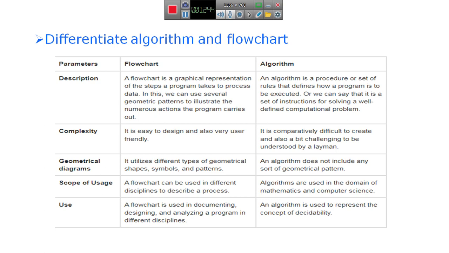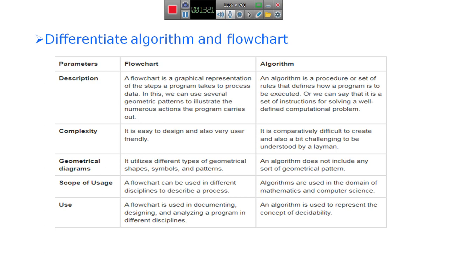A flowchart can be used in different disciplines to describe a process. Algorithms are used in the domain of mathematics and computer science.